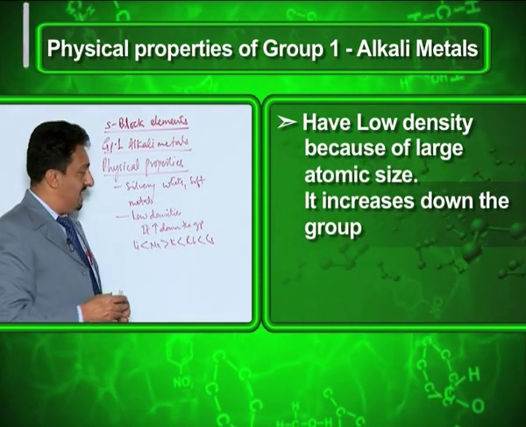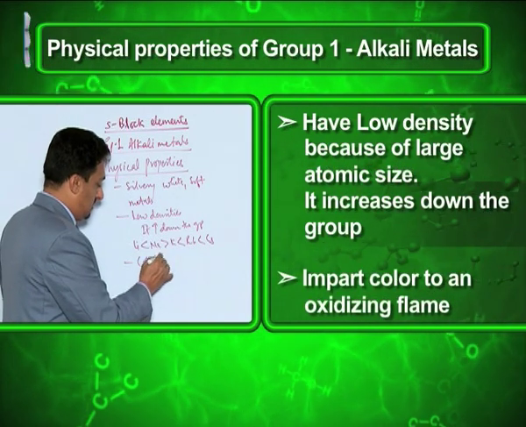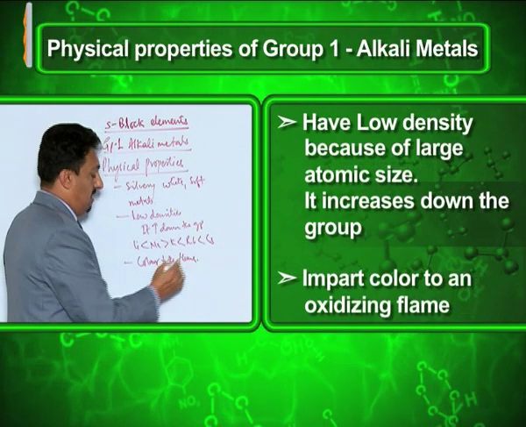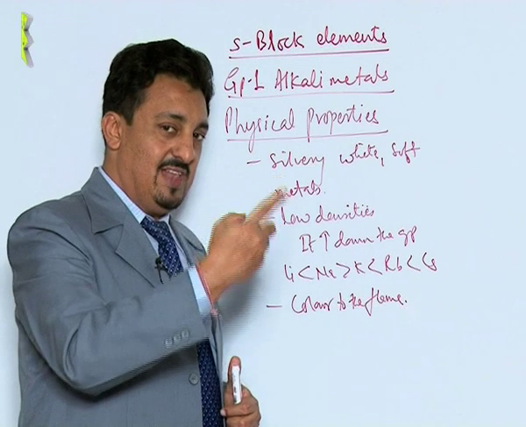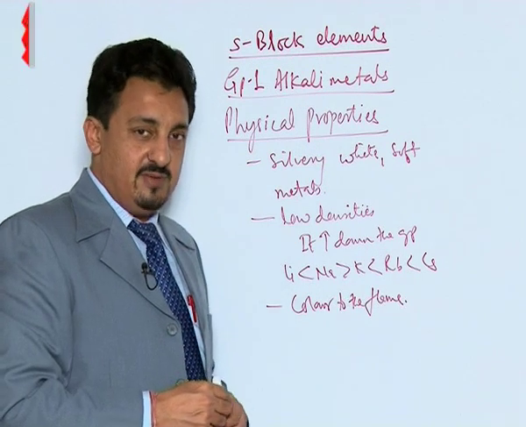Now all of these elements impart color to the flame, because when they are heated in flame, their outer electrons get excited to a higher energy level, and when they come back, a different amount of energy is released in the form of EM radiations.